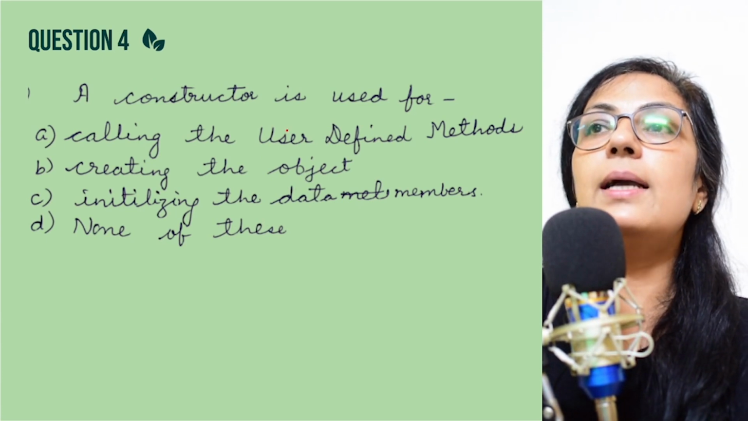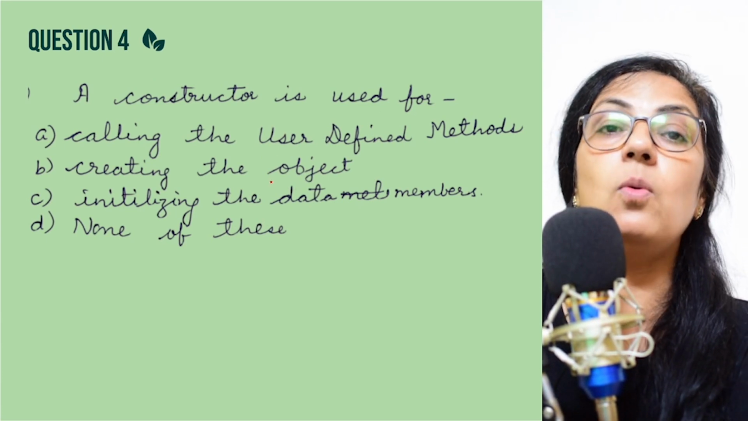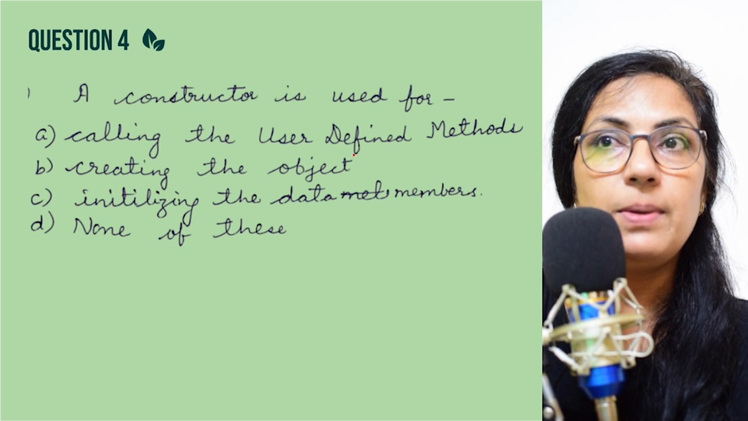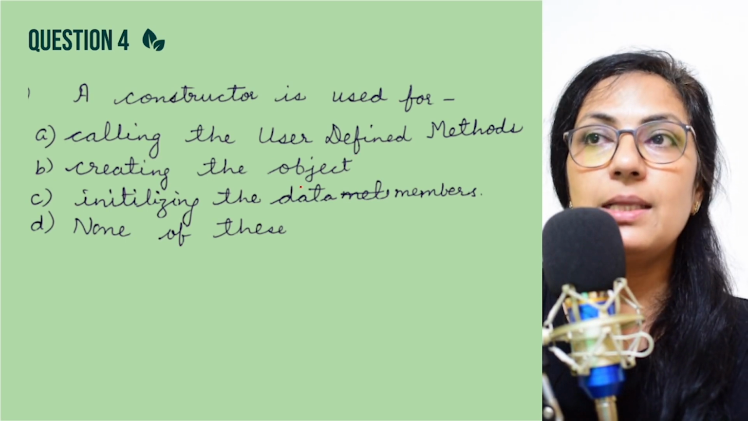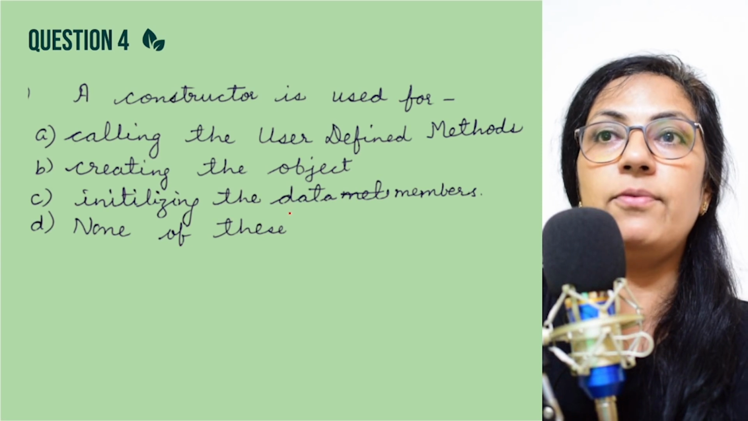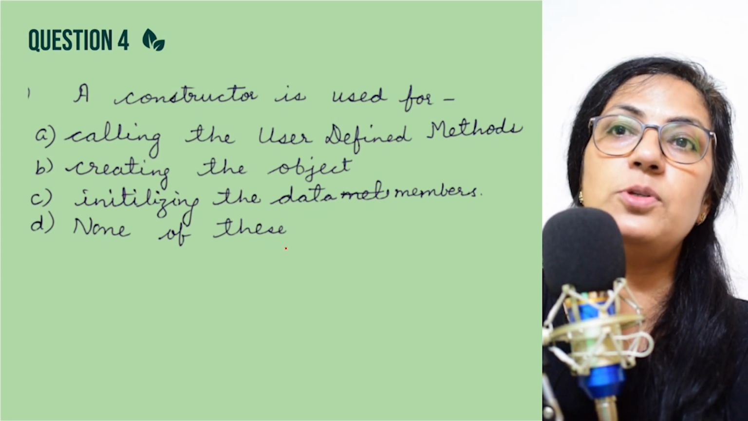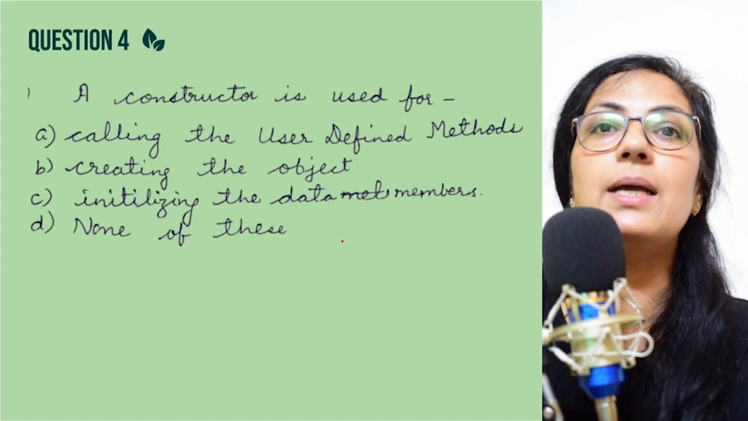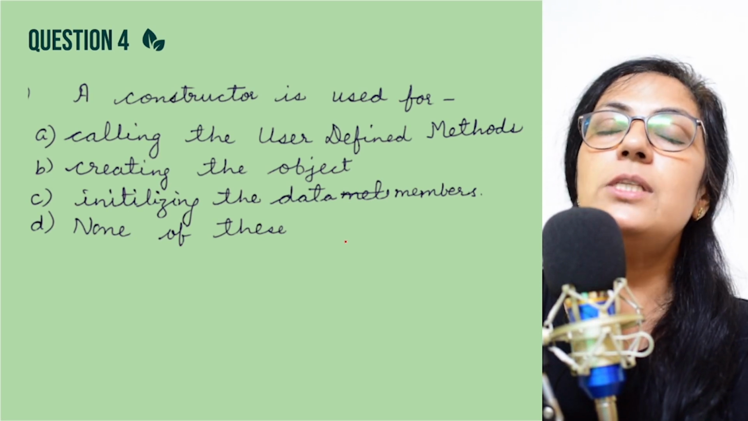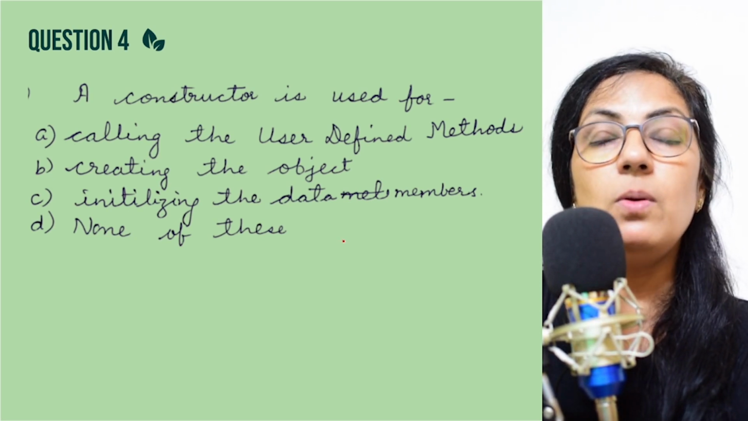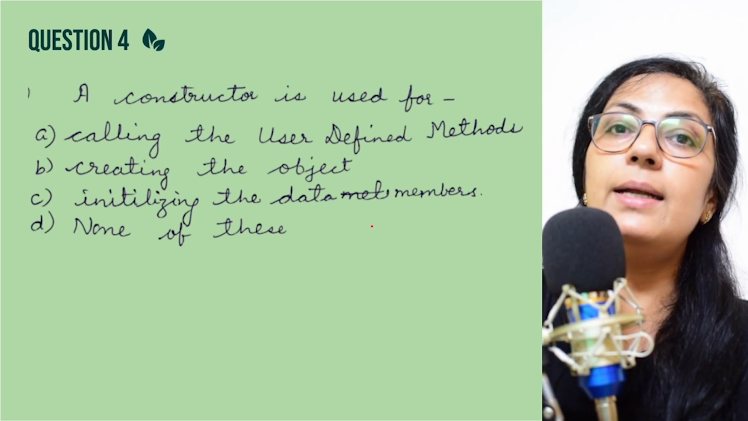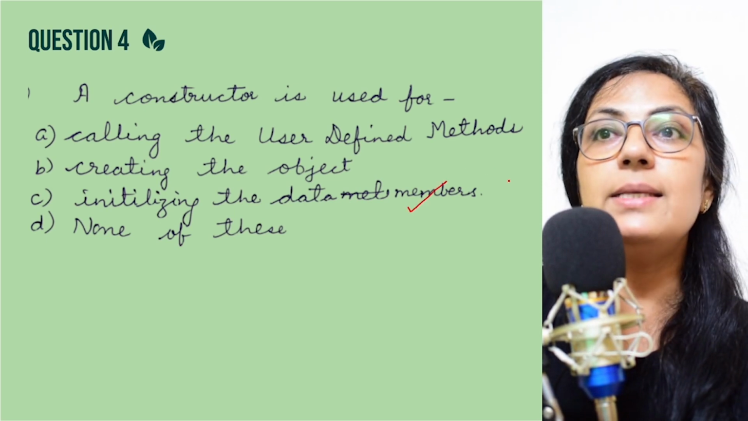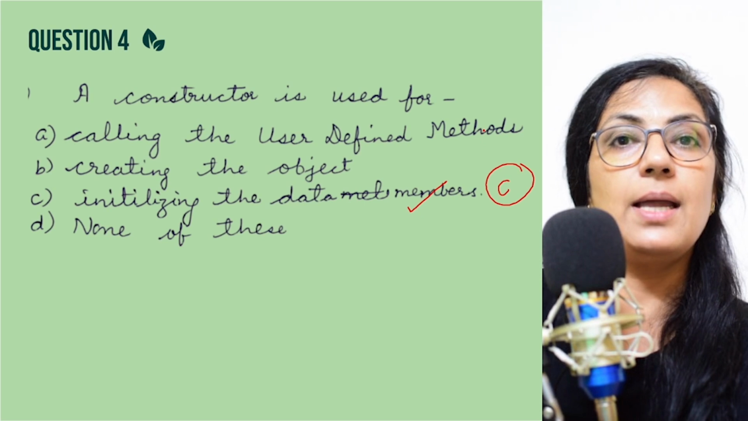Next is, a constructor is used for. What is the purpose of using constructor? Option A, calling the user defined methods. Option B, creating the object. Option C, initializing the data members, and option D is none of these. Children, again here I'll tell you that constructor is a member method which is used to initialize the data members, only the instance variable. You cannot declare the local variables using constructor. So it is used to initialize the data members. Option C is the correct answer.